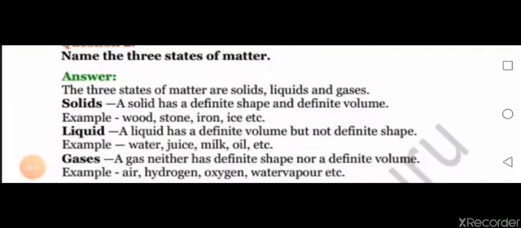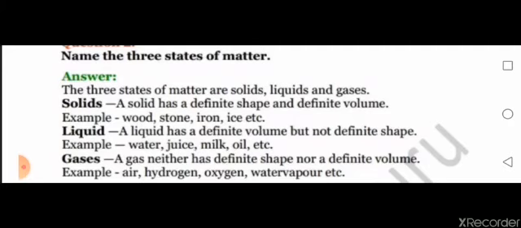Name the three states of matter. Three states of matter are solids, liquids, and gases. Solids: a solid has definite shape and definite volume. Example: wood, stone, iron, ice, etc.